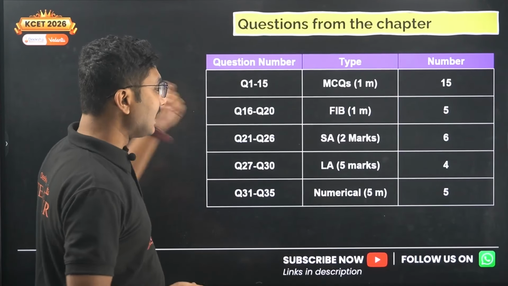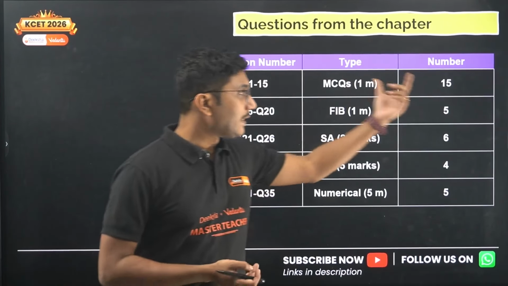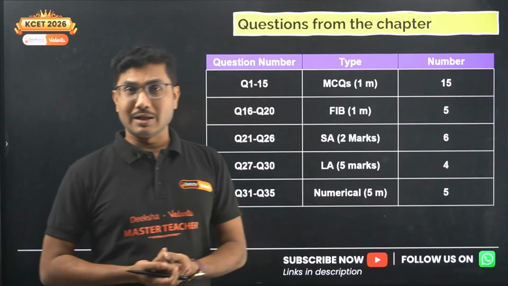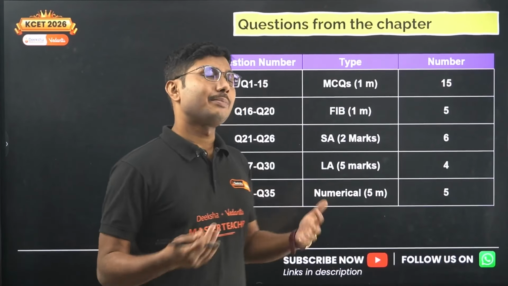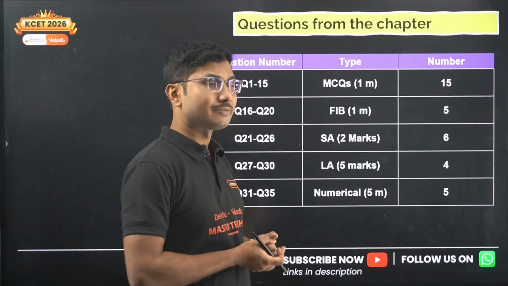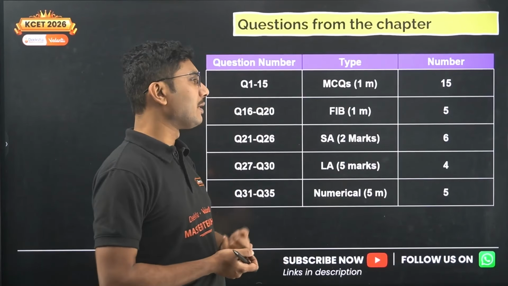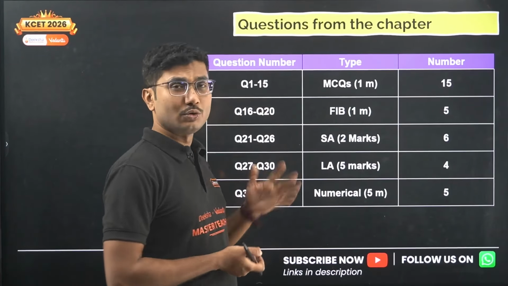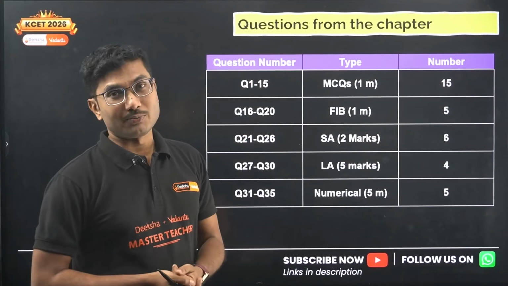Now let us see how many questions we are going to discuss in this session today. 15 MCQs. We will also discuss 5 fill in the blanks. Now this chapter may not be that important for fill in the blanks, and we are not sure if MCQ or fill in the blanks will come, but maybe in case they give you 5 fill in the blanks, and in your PU preparatory exam there is no such thing that they cannot give fill in the blanks from this chapter as well.